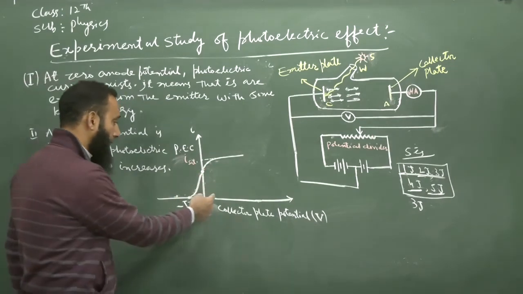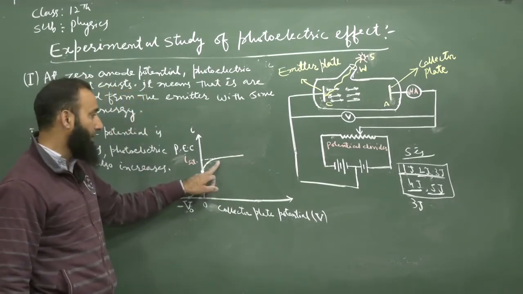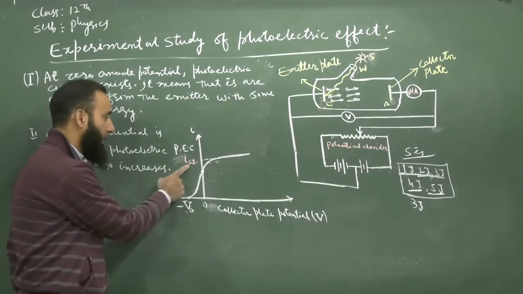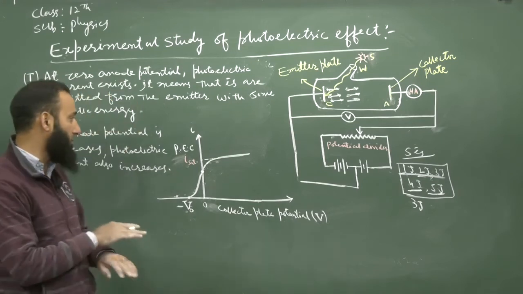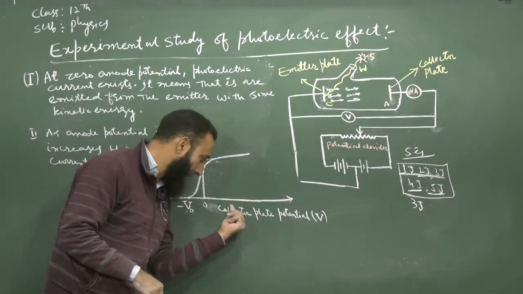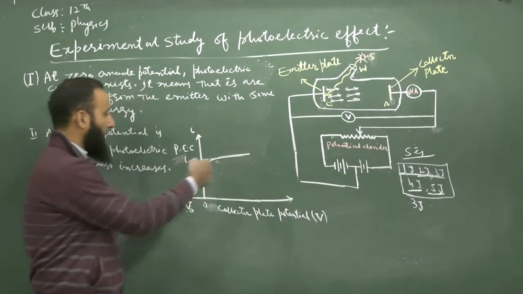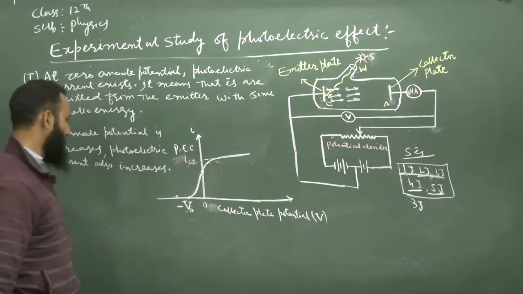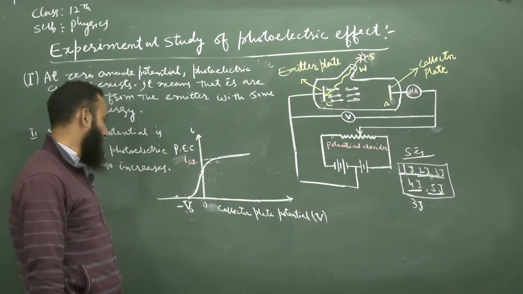Now after a certain positive accelerating potential, the current reaches its maximum value. That maximum value of the current is known as the saturation current, I saturation. Now the photoelectric current is constant. If we further increase the accelerating potential, the photoelectric current doesn't increase further. That remains constant. That constant, maximum value of the photoelectric current is known as the saturation current.